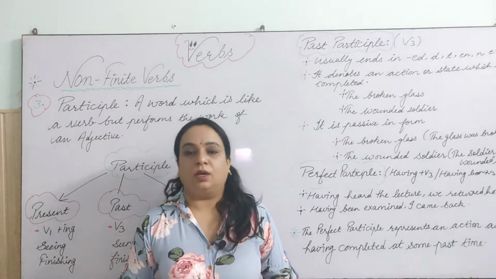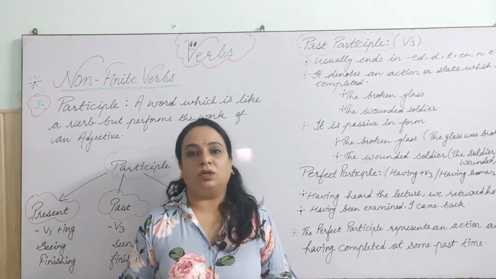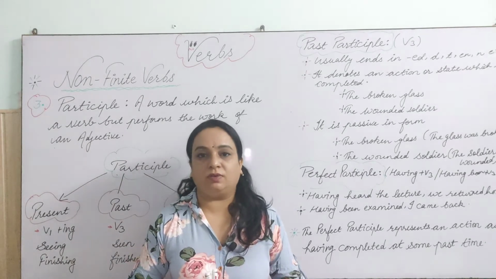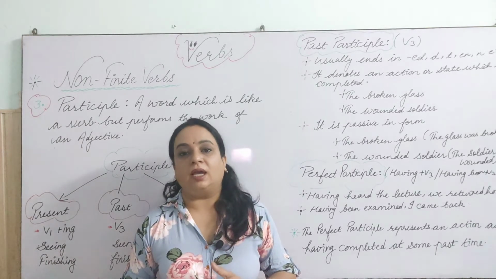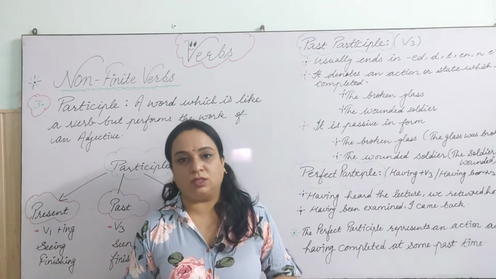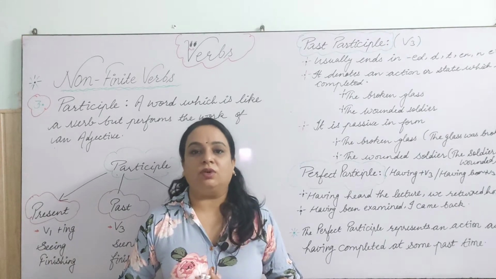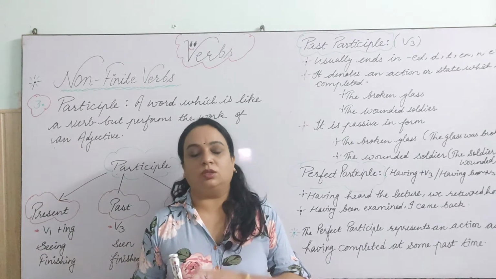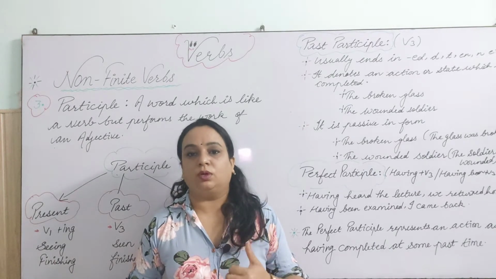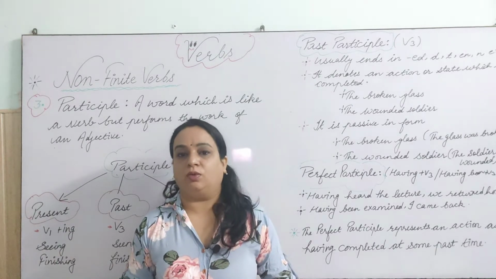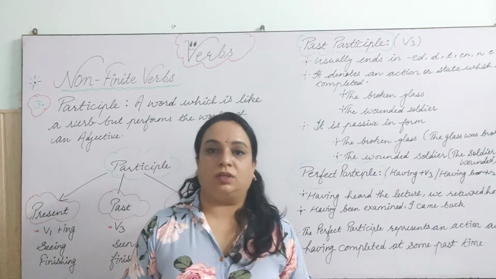We learnt that present participle works as an adjective in the sentence, as the object complement in the sentence, as the subject complement in the sentence, or it can work as a noun phrase or adjective phrase in the sentence too, which is placed before or after the noun, right? So this we have learnt.